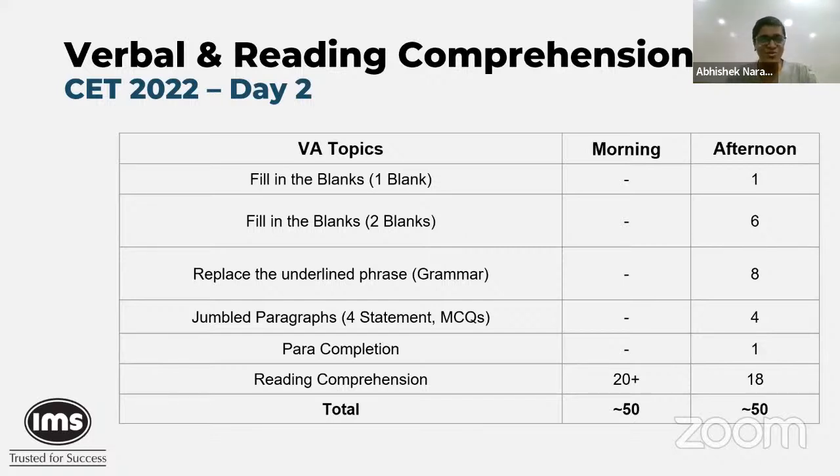Let tomorrow's paper happen. Then probably a month or so. If they want to release it sooner and get on with the process, they might, but again, these things have been known to take their own time. So let's not think about the results right now. At least take your paper, guys. Don't focus on the results right now. Just give it your best shot.